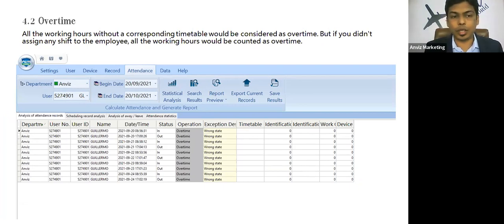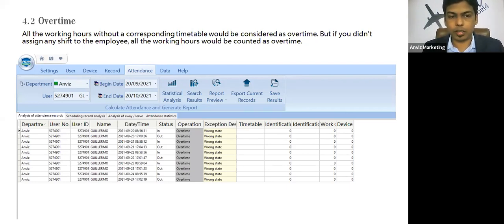Now for this particular user, 5274901, we have not assigned any timetable or shift. That's why whatever transactions are coming for that employee from the devices will be marked as overtime. There is no timetable assigned to the employee, so all the punches coming from the devices will be marked as overtime for that particular employee.